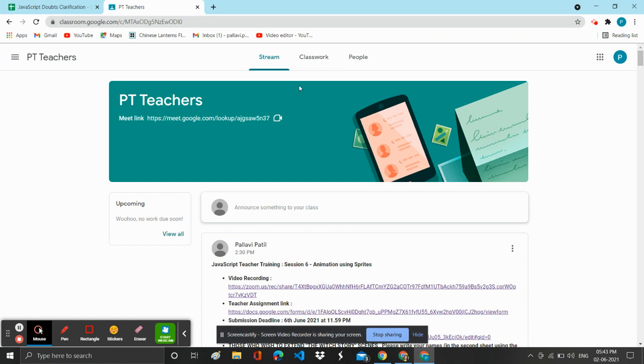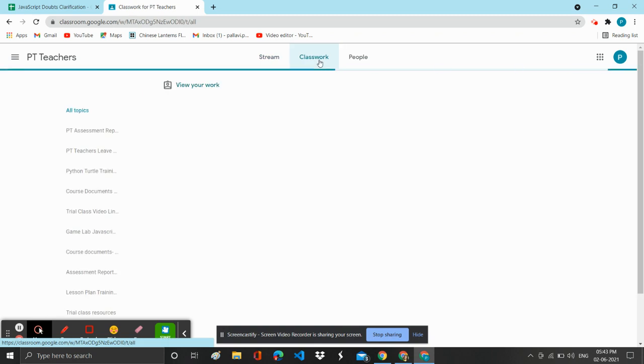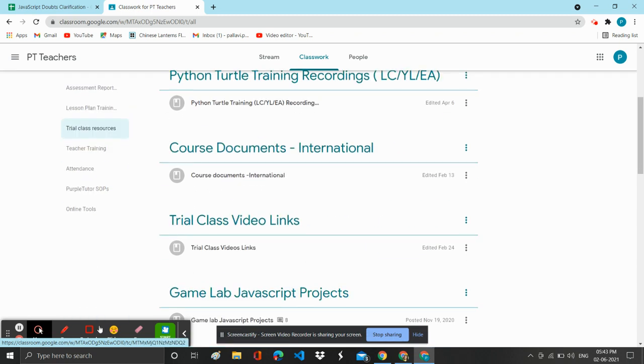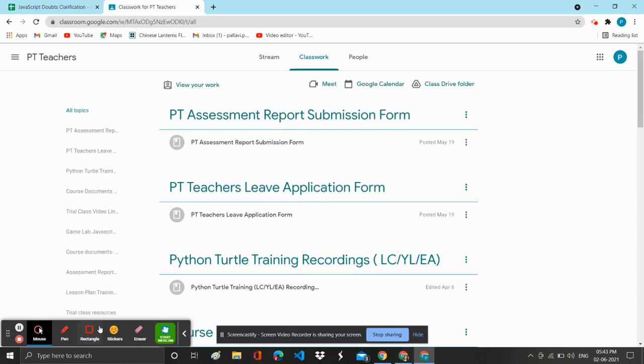Now, another easy way to find all these things is you simply go to Classwork right above this and look for all the items that have been listed on the left hand side. Soon I'll be creating a different folder altogether so that it becomes easy to fetch these things.